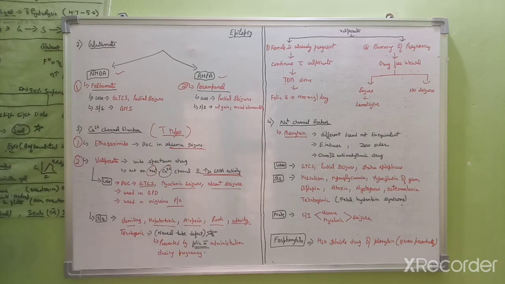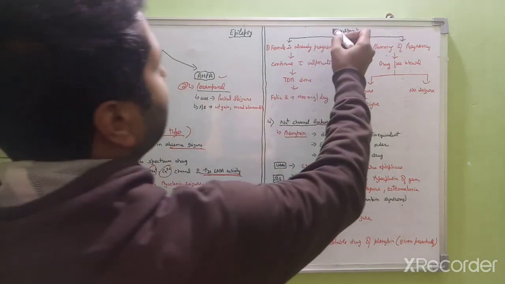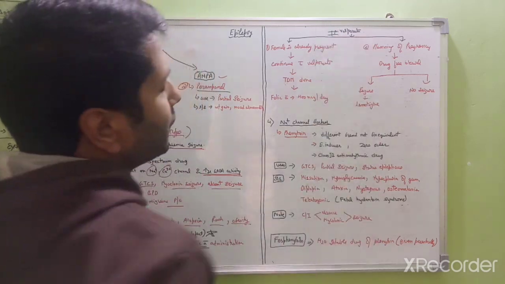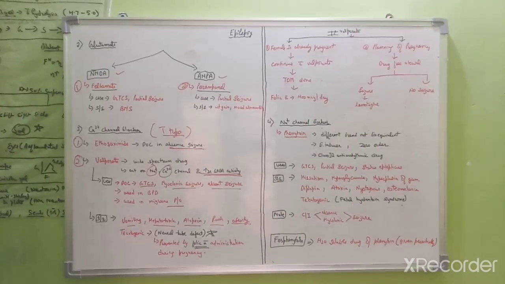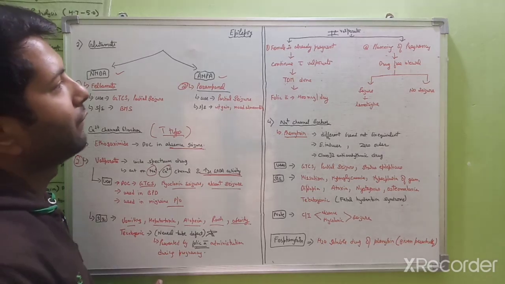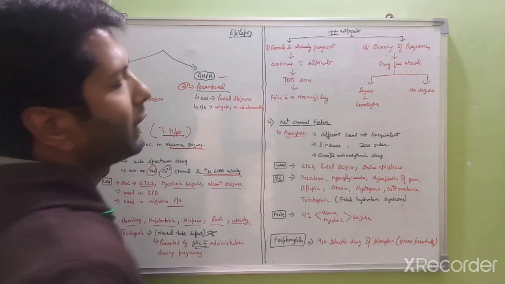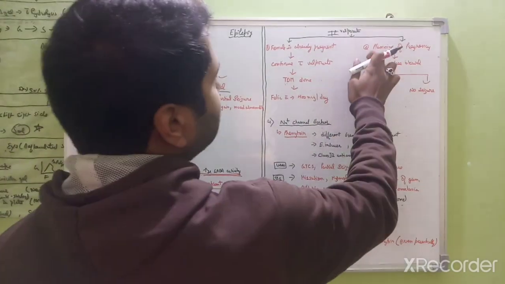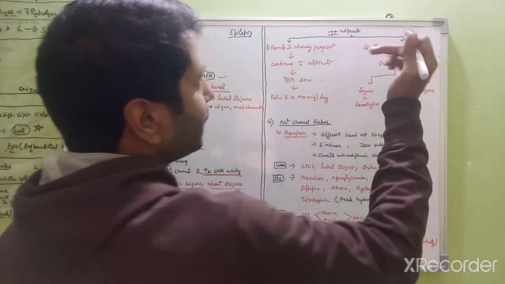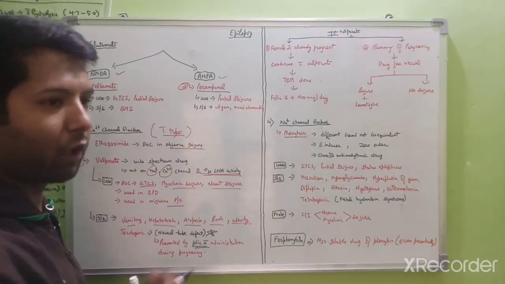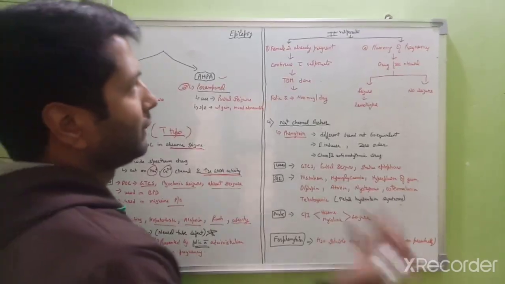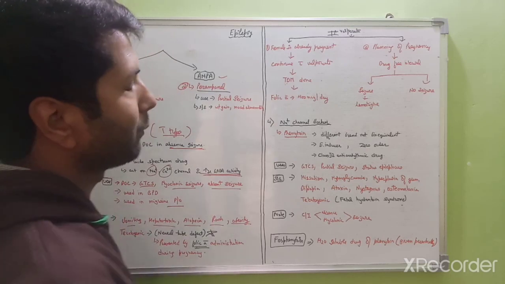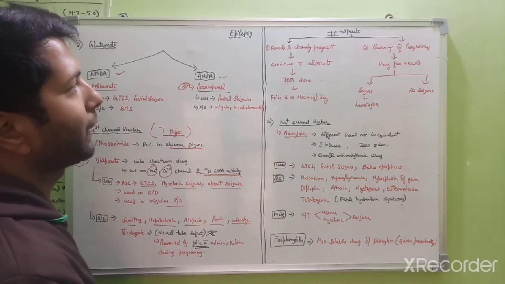So here are two cases of valproate. Suppose a female suffering from epilepsy is taking valproate. In the first case, the female is already pregnant and she is taking valproate. In the second case, the female is taking valproate, but she is not yet pregnant, and is planning her pregnancy.